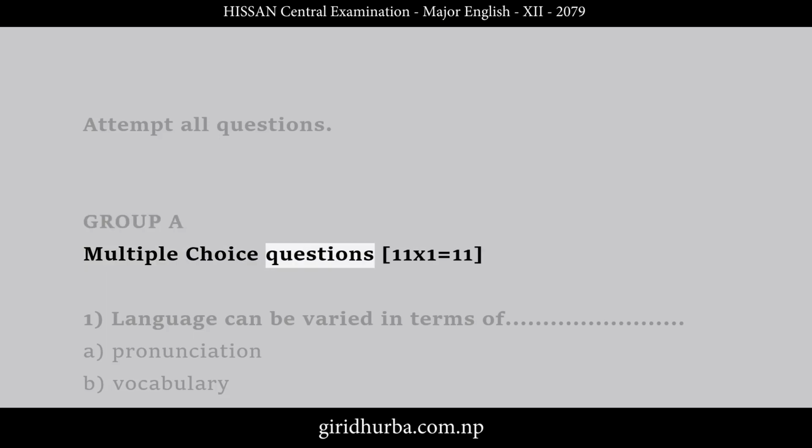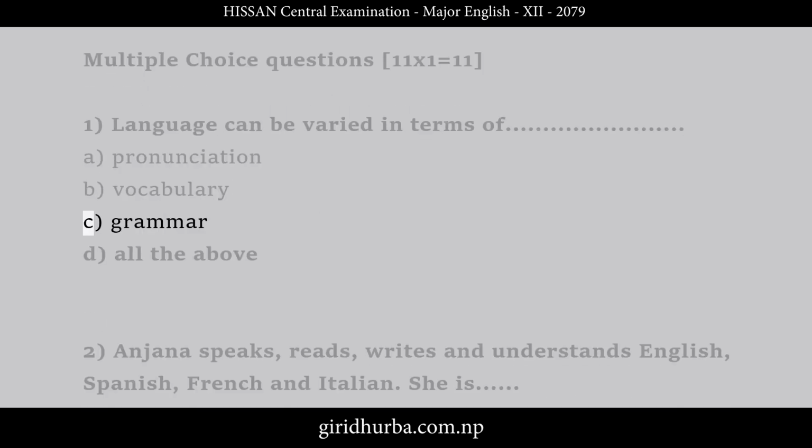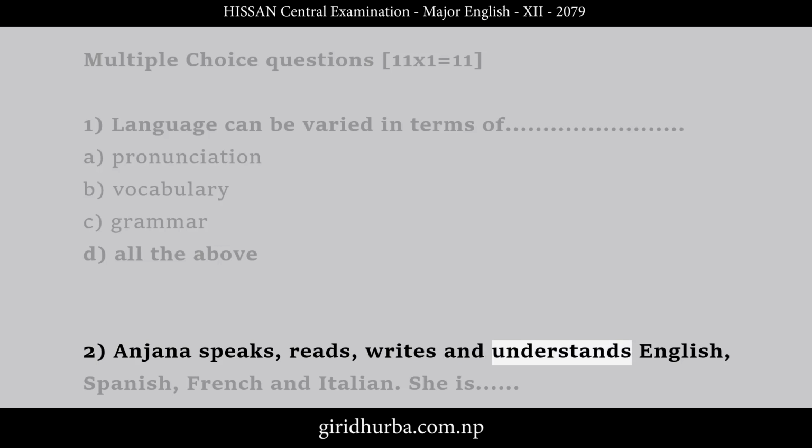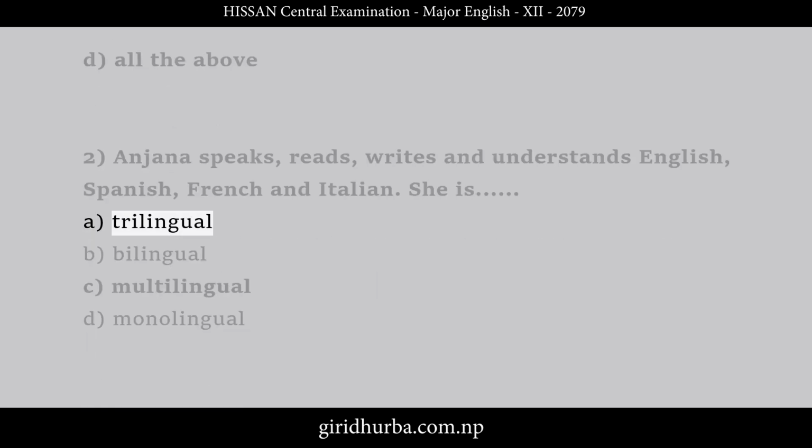Group A. Multiple choice questions. 11 times 1 is equal to 11. 1. Language can be varied in terms of A. Pronunciation, B. Vocabulary, C. Grammar, D. All the above. 2. Anjana speaks, reads, writes and understands English, Spanish, French and Italian. She is A. Trilingual, B. Bilingual, C. Multilingual, D. Monolingual.